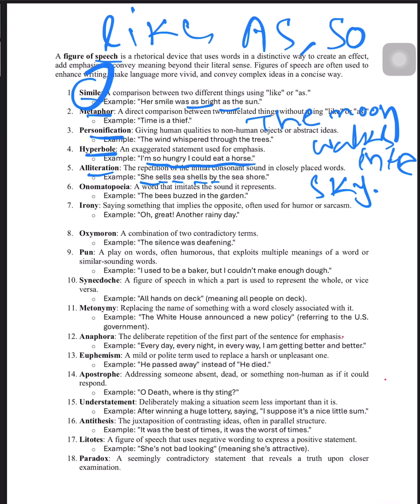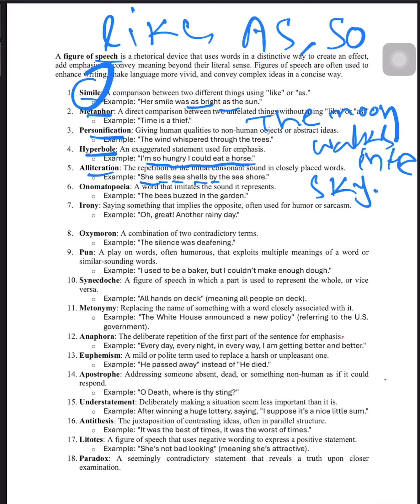Next, you see onomatopoeia. A word that imitates the sound it represents. The bees buzzed in the garden. So bees are making a sound, a buzzing sound. So here the word has a deep similarity with the sound of the bees. That's why this is called onomatopoeia.